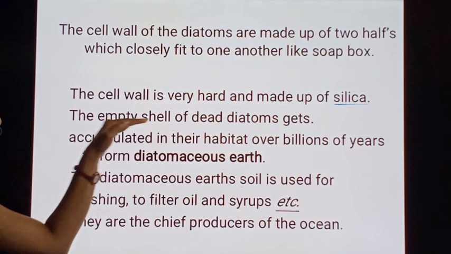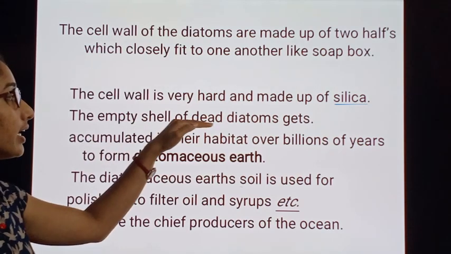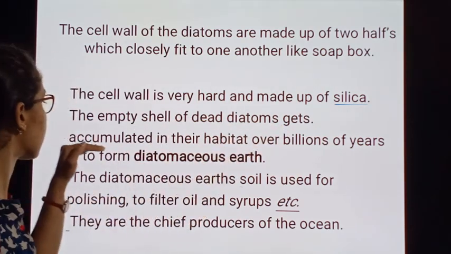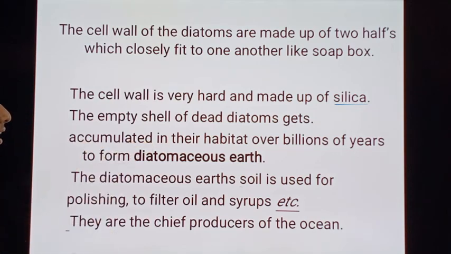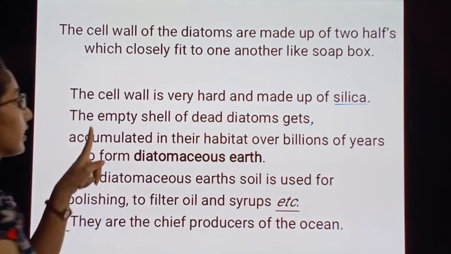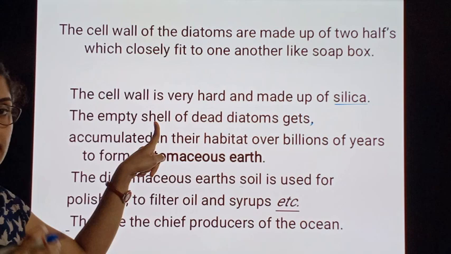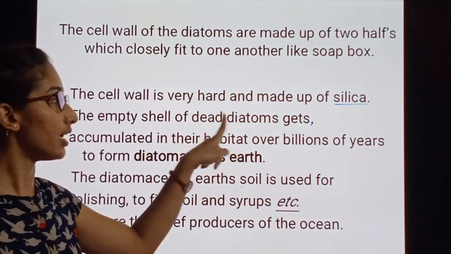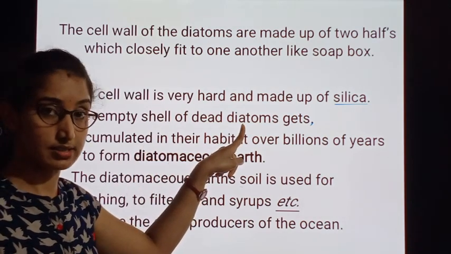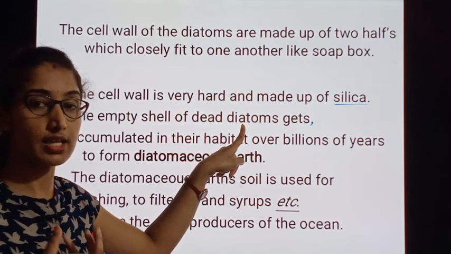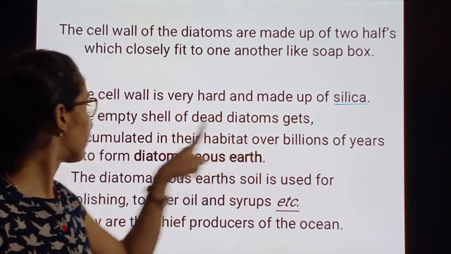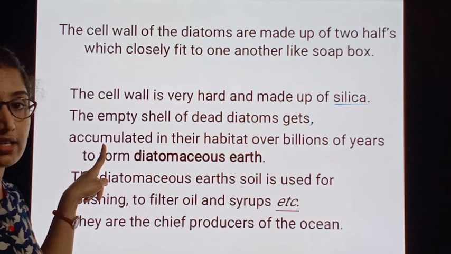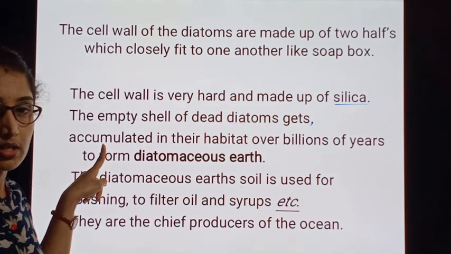The empty shells of dead diatoms get accumulated in their habitat. After their death, the empty shells of the dead diatoms get accumulated, which means they deposit.